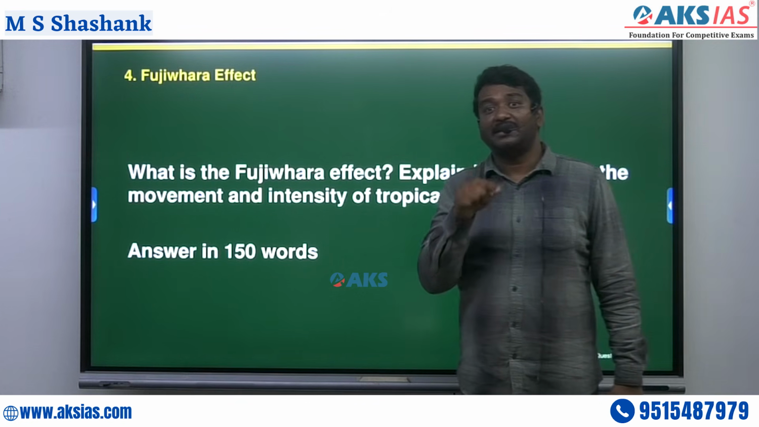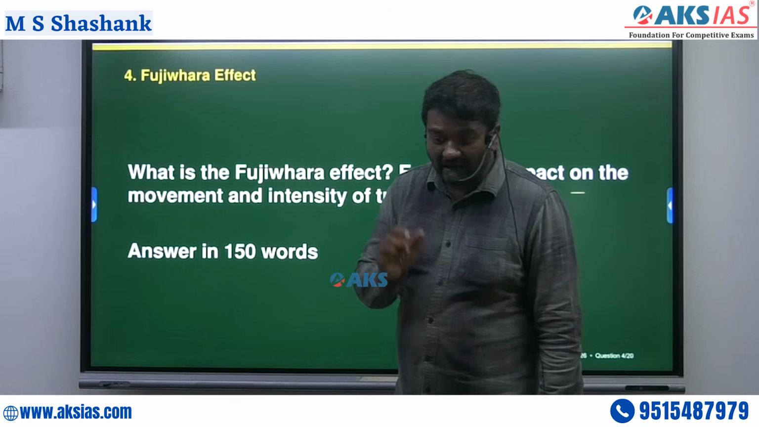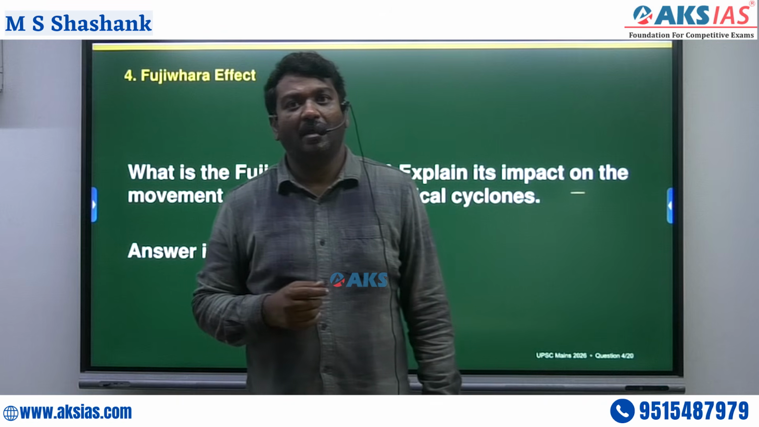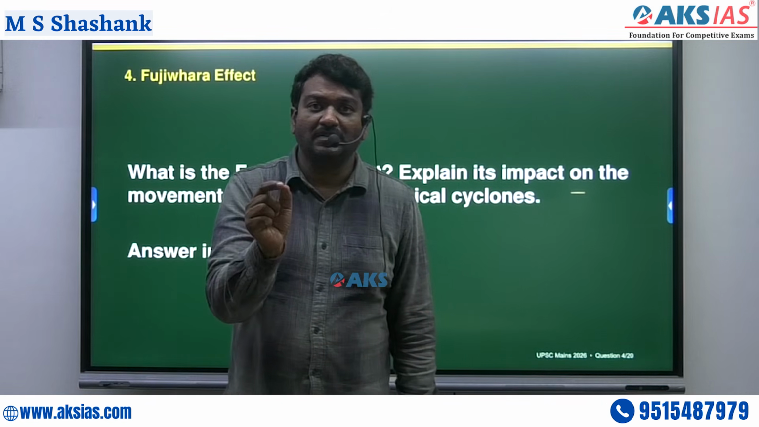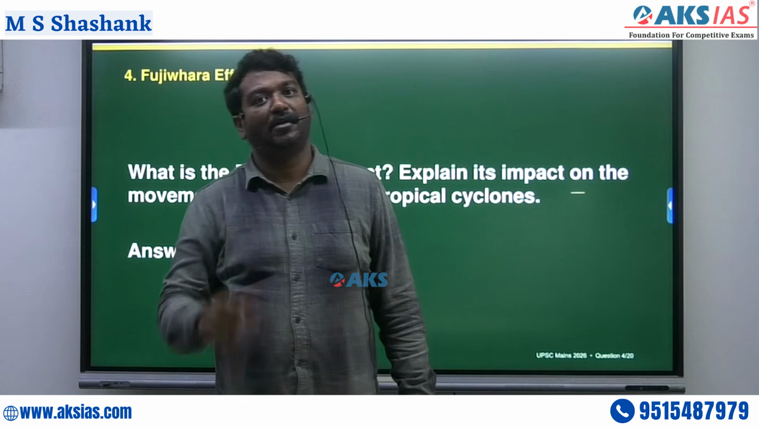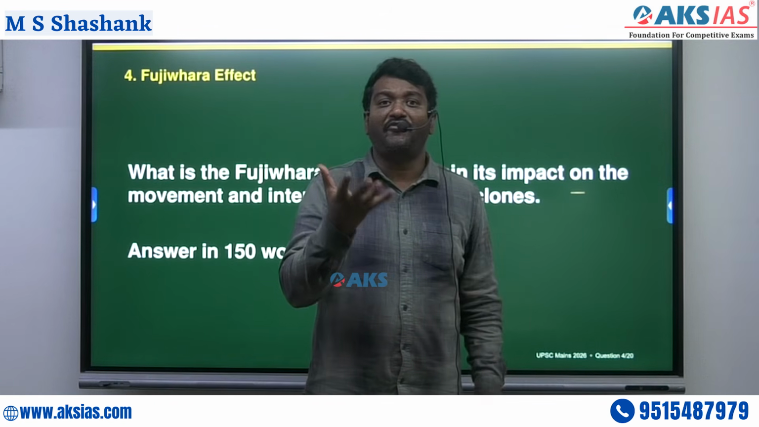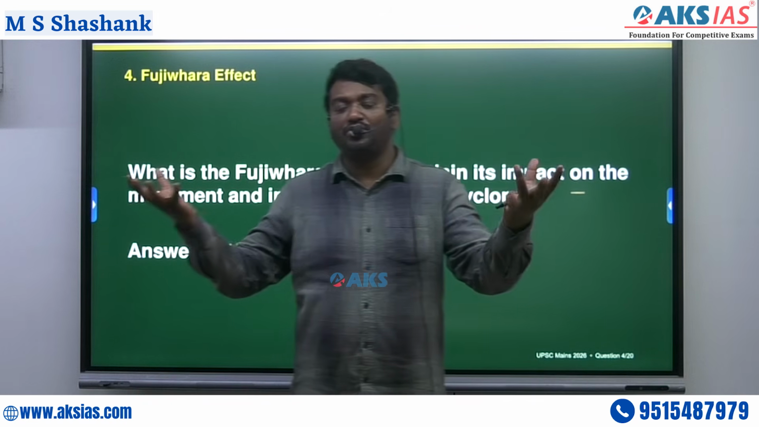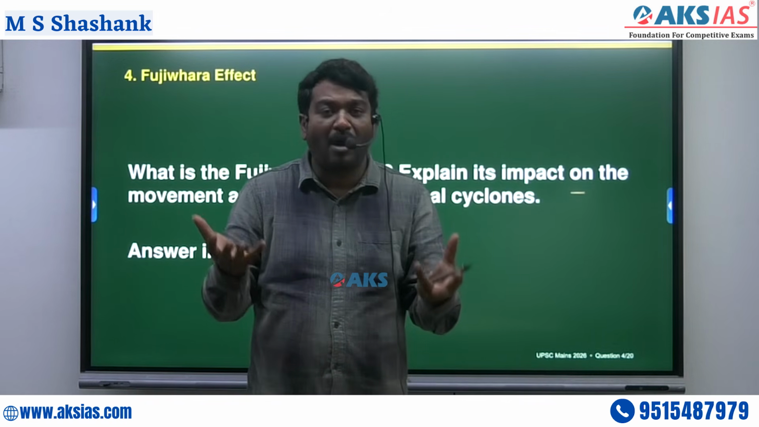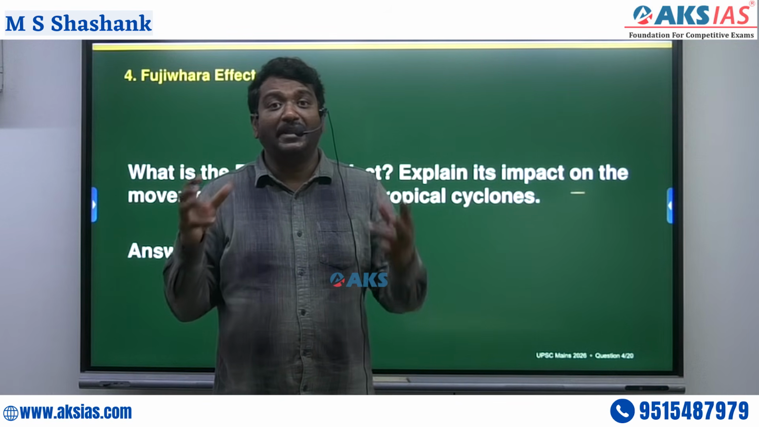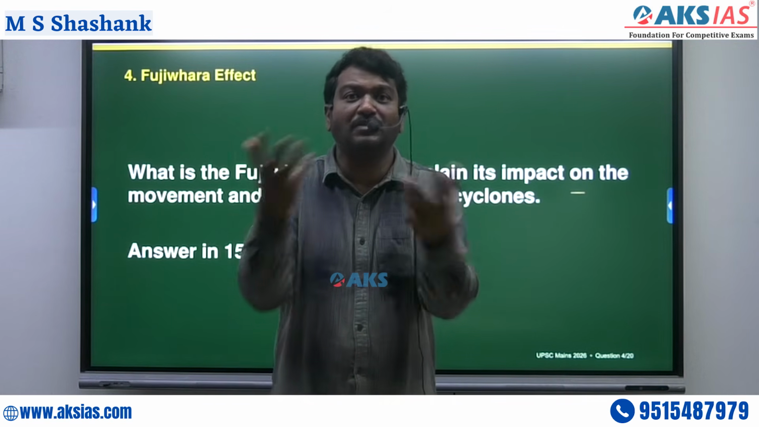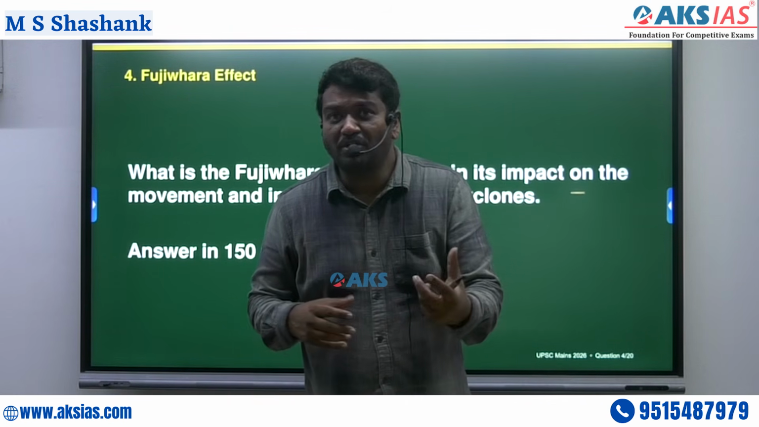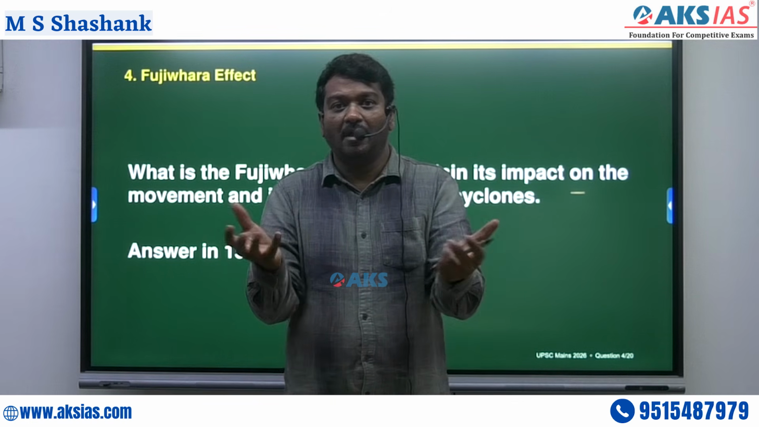Now, why is this asked in UPSC? Because last year, in November 2025, we observed that there was a Fujiwhara effect in the Bay of Bengal. All of a sudden, 3-4 cyclones were formed in the Bay of Bengal. When 2 to 3 cyclones are present in a small area like the Bay of Bengal, there is a possibility of these cyclones coming together. Even if they don't literally join, what is going to happen when two cyclones are closer?